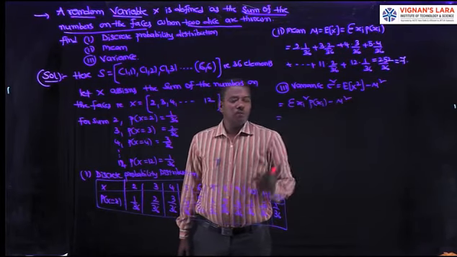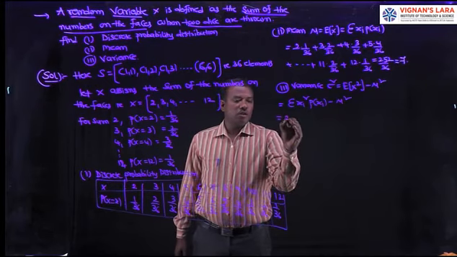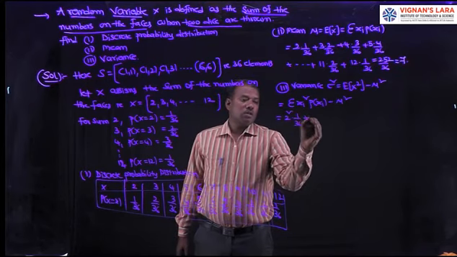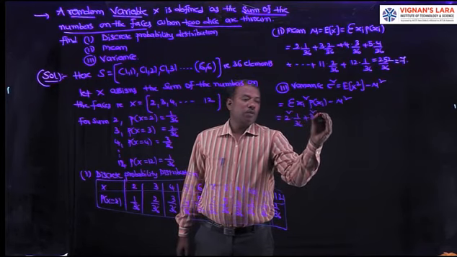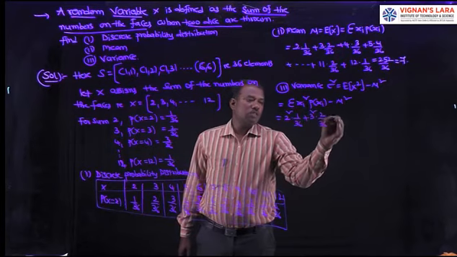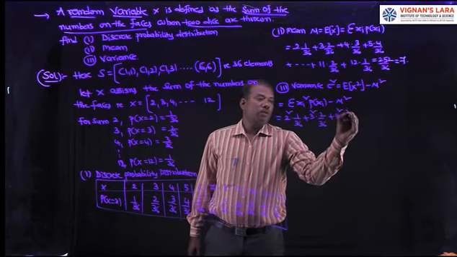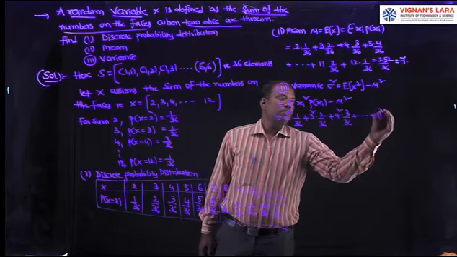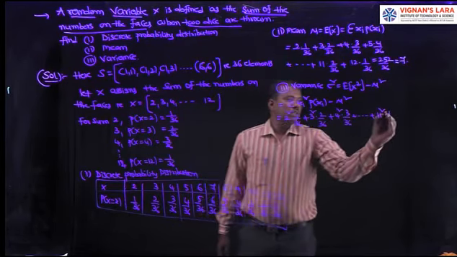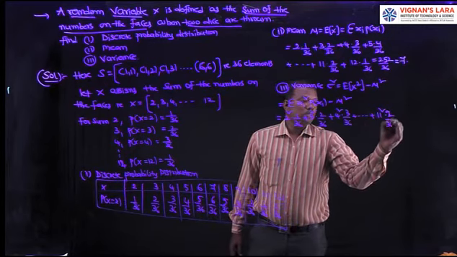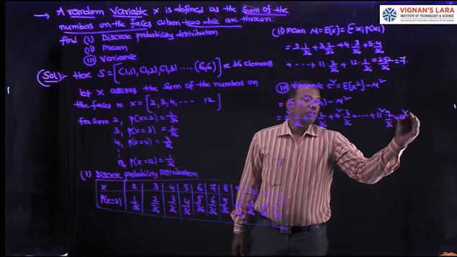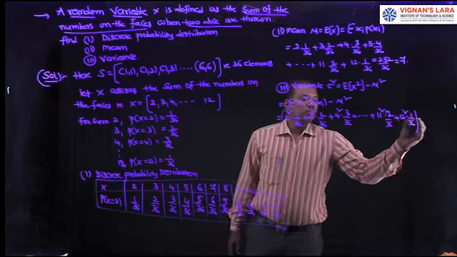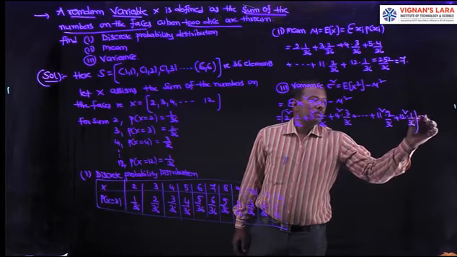Sigma xi square into p of xi means 2 square into 1 by 36 plus 3 square into 2 by 36 plus 4 square into 3 by 36 and so on, plus 11 square into 2 by 36 plus 12 square into 1 by 36, minus mu square. Mu square value is 7 square.